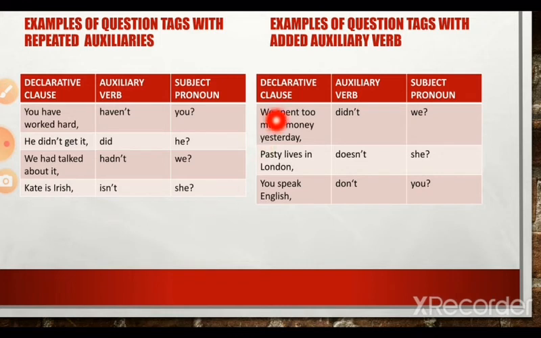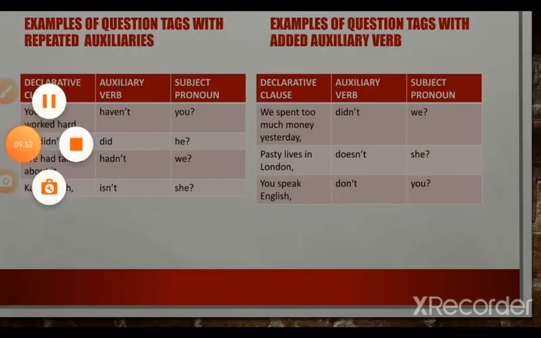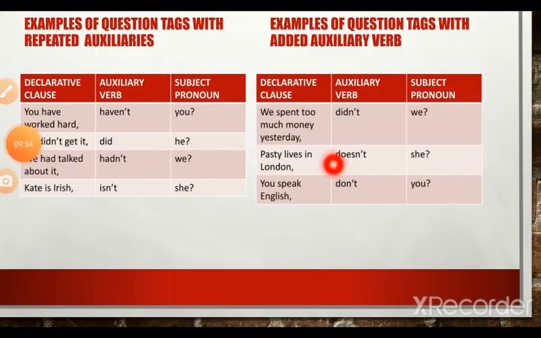Moving on to the examples of question tags with added auxiliary verbs, which means that these questions didn't have an auxiliary in the main clause.